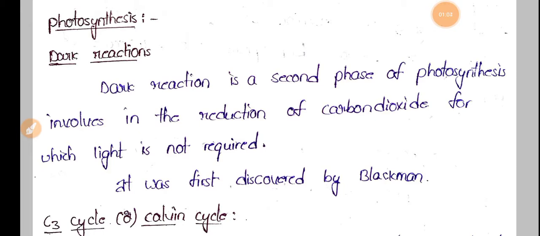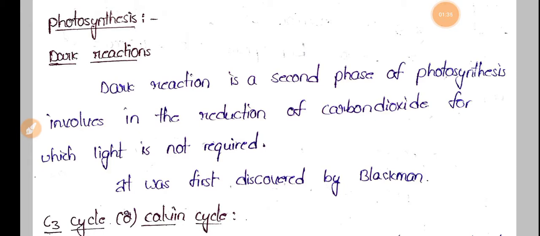Let's revise the C3 cycle and let's see another cycle which is involved in the dark reaction, that is the C4 cycle. Photosynthesis occurs in two phases. The first one is the light phase and the second one is the dark phase. During the light phase it utilizes a light source for its photosynthetic reactions, whereas after utilizing this light it enters the dark phase, which doesn't require any light source.